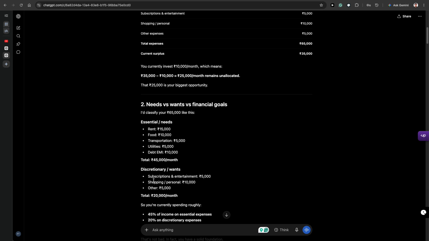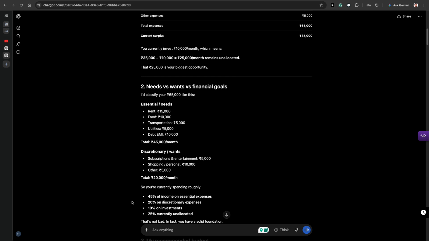Or shopping and personal. If you are just buying things which are not actually relevant to you, or which are actually not in our needs but wants, you can also just cut that. And the other 5,000 rupees, so which is around 20,000 per month, is actually going somewhere else. You just have to look into this wants thing. If you are able to save something, save it.